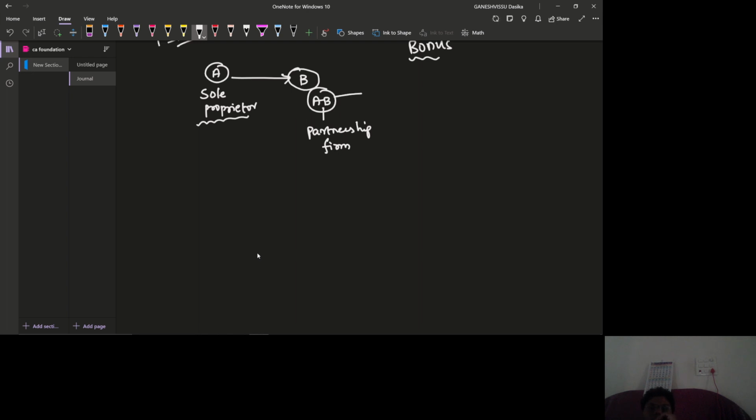And of course, after the company has been formed, it will be again converted into AB Limited, in which there might be more partners. If the company is a public company, there must be 7 members. That is the basic rule of a public company that you know already.